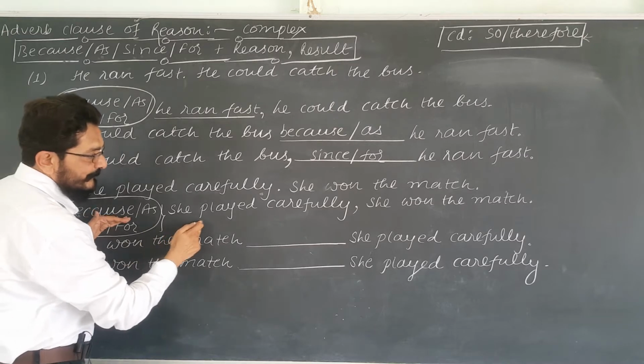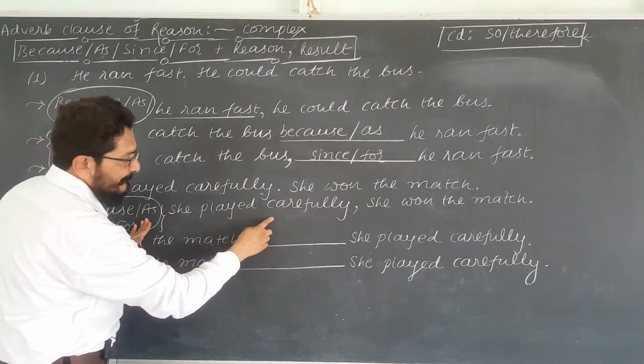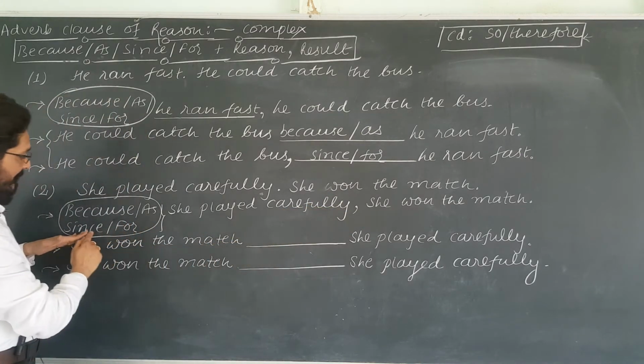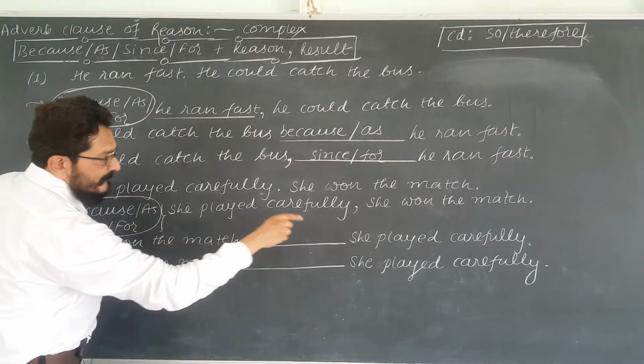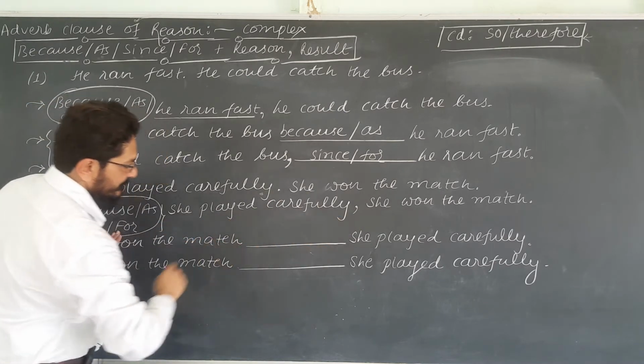Because she played carefully, she won the match. As she played carefully, she won the match. Since she played carefully, she won the match. For she played carefully, she won the match.